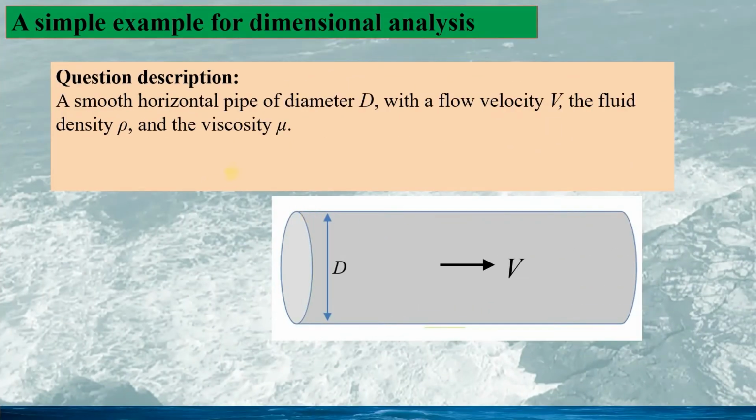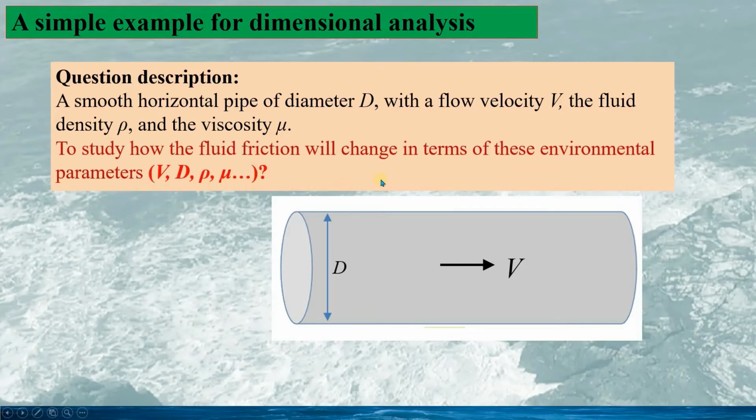The example we use in this talk is the flow in a smooth horizontal pipe with a diameter d and flow velocity v, and we suppose the fluid density is rho and the viscosity mu.